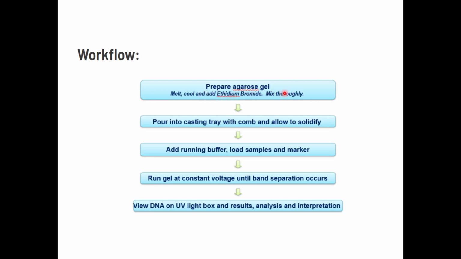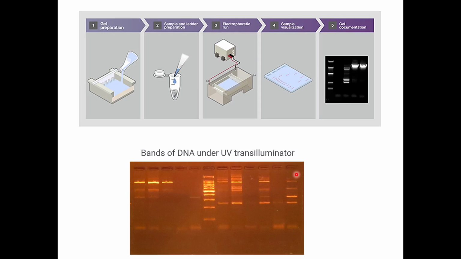So basically, first we prepare the gel, we melt the agarose, dissolve it in TAE buffer, and then we add EtBr to it once it reaches a lukewarm temperature. Mix it thoroughly, pour it in the cast, put the comb, allow it to solidify, and then put the gel in the tank, add the running buffer, load the samples, run the gel at a constant voltage until band separation occurs. The sample is made in a tracking dye which helps visualize how far your sample has run. And then we visualize the DNA or RNA in a UV light box and the analysis is interpreted.